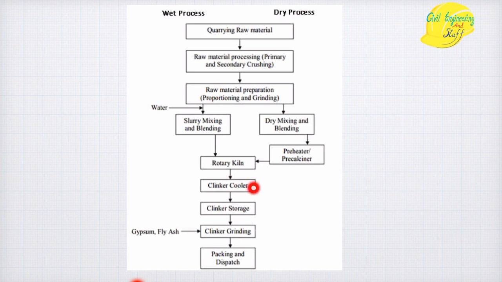This clinker is cooled, stored, and ground. In the grinding process, as we have discussed, gypsum is added to prevent the flash setting, and then it is crushed to form your final product called cement. So this is the manufacturing of cement.